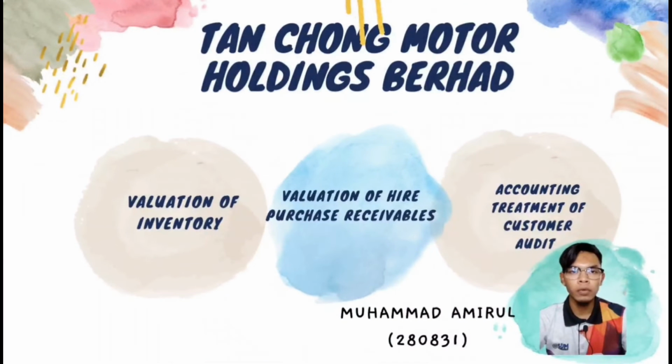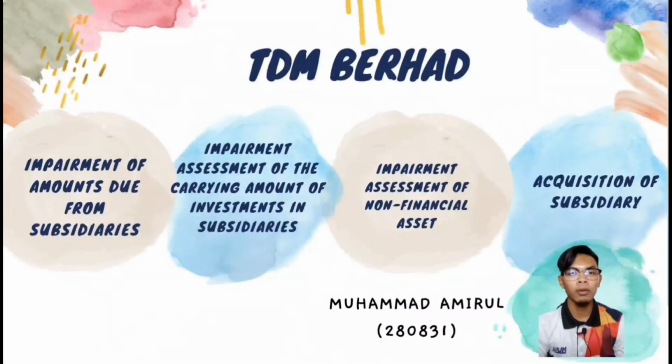The third company we will look at is Tan Chong Motor Holdings Berhad. Tan Chong Motor Holdings Berhad also has three key audit matters. The first is valuation of inventory, then valuation of hire purchase receivable, and the last is accounting treatment of customer loyalty. The fourth company is TDM Berhad. TDM Berhad has key audit matters, namely recoverability of amount due from subsidiaries, impairment assessment of the carrying amount of investment in subsidiaries, impairment assessment of non-financial assets, and acquisition of subsidiaries.